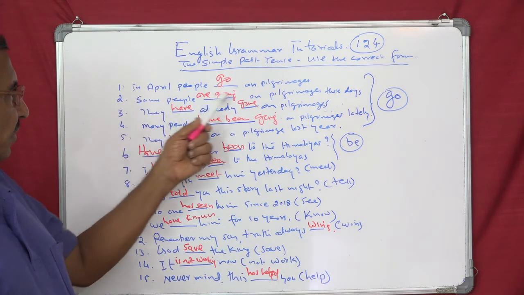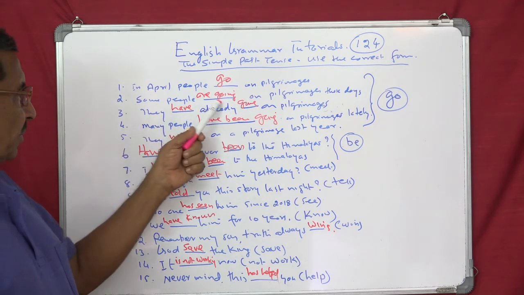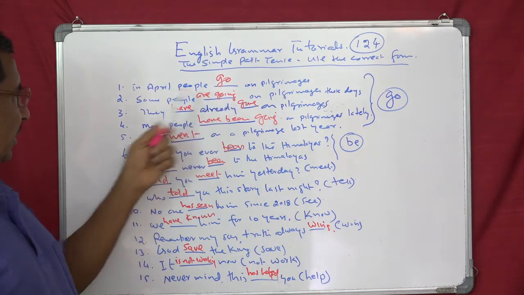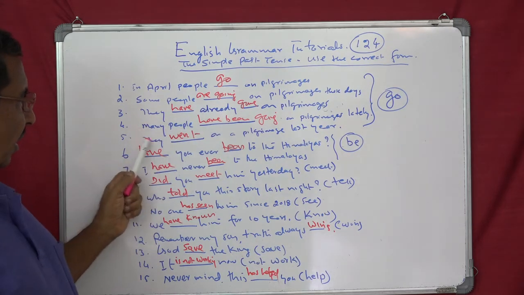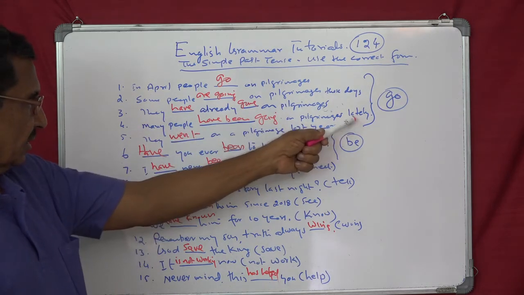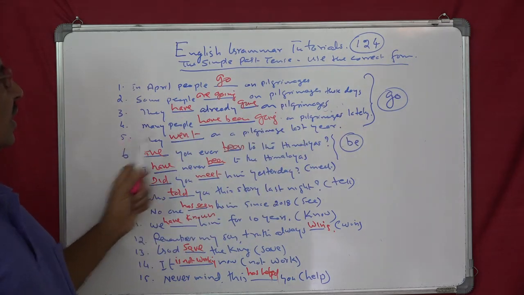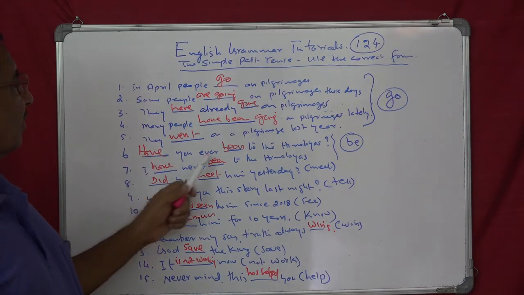So you have got all the reasons for this. First one is a general statement. This happens every year. Some people are going, that is, these days means at the time of speaking. They have already gone, that means present perfect. Have been going lately, that is a clue for present perfect continuous. Last year, simple past. Have you ever been?